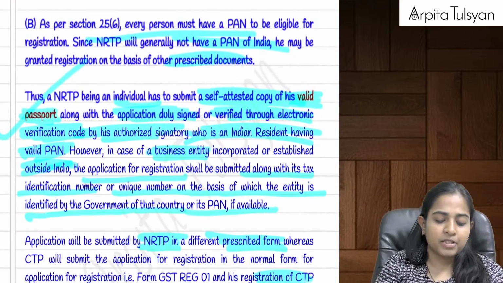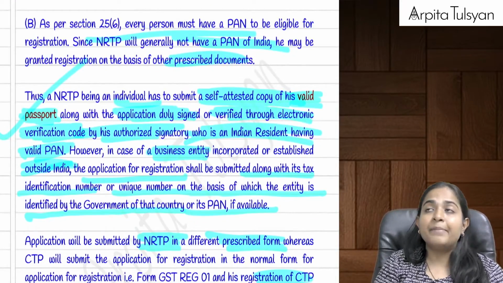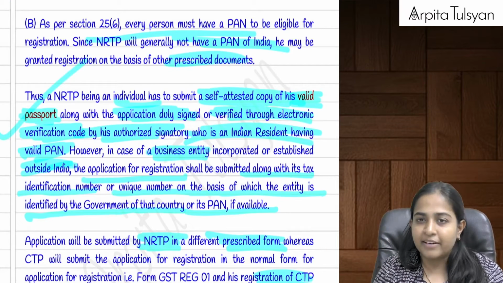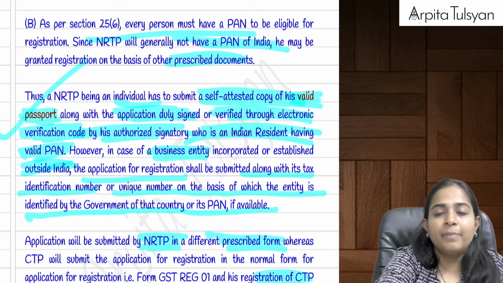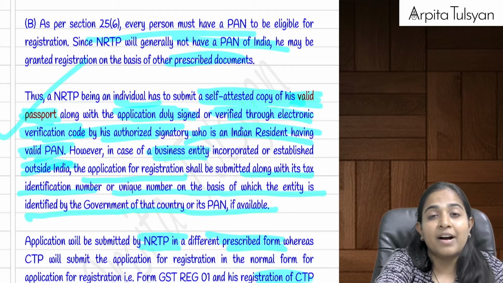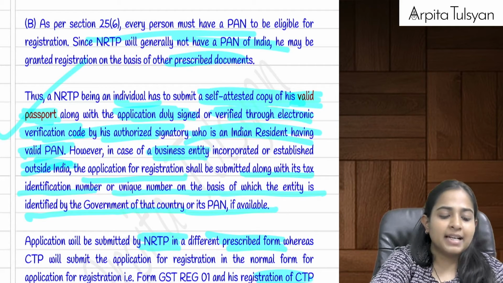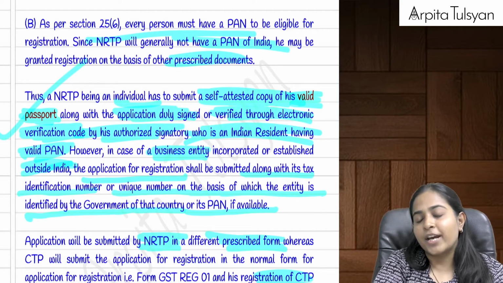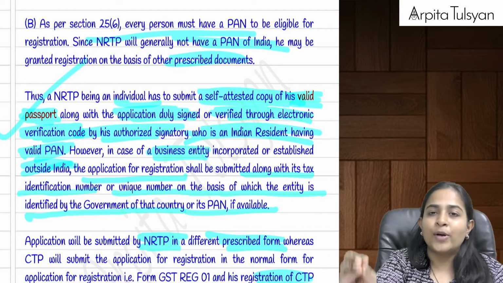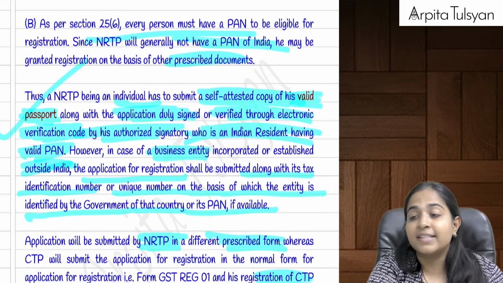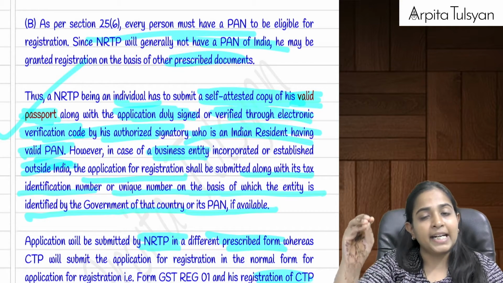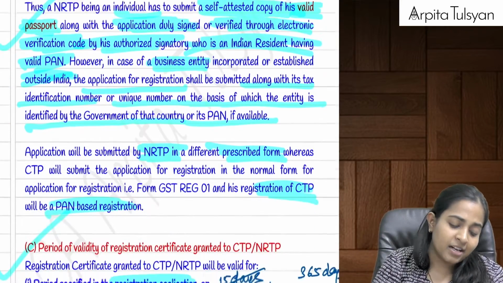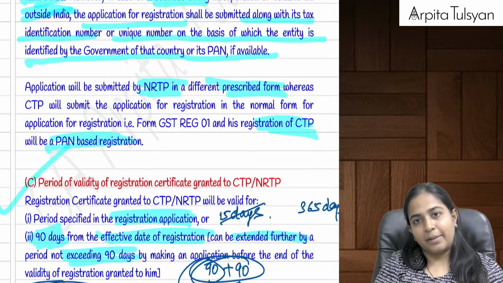And both of these persons, whenever they are getting registered, remember we had discussed, whenever they make an application, they are granted a TRN, temporary reference number. Okay, this TRN will be given to them only if they pay advance deposit of tax. Okay, means government is playing really very safe. Government says that since you are doing the business occasionally here, I want you to estimate the tax liability and pay that advance tax deposit, which will be credited to your electronic cash ledger in advance, and only then we are going to register you as a CTP or as a NRTP.